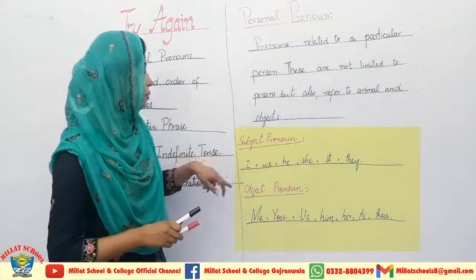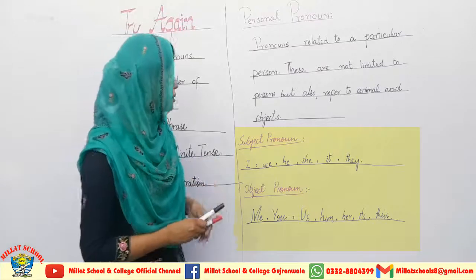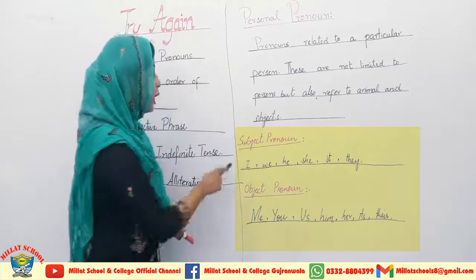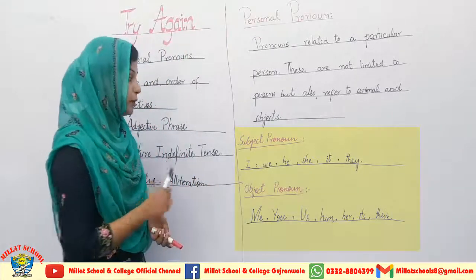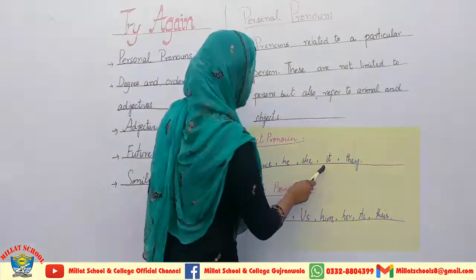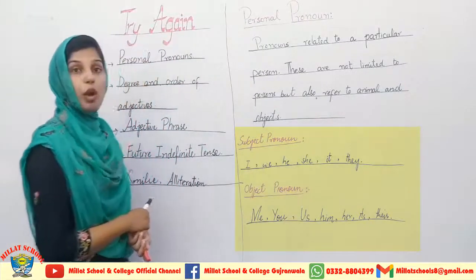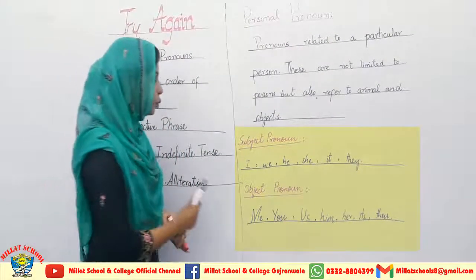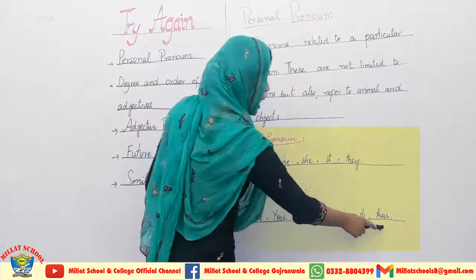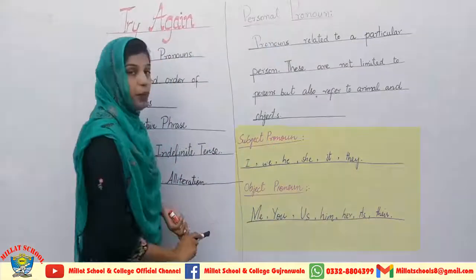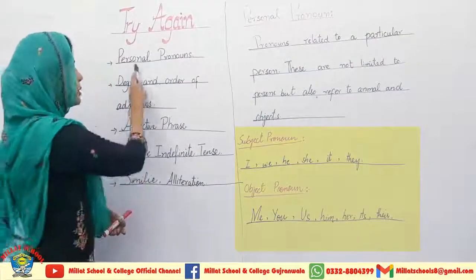Here are some pronouns and I have divided these pronouns into two categories, subject pronouns and object pronouns. These pronouns have been used for the subjects, that is for a person: I, we, he, she, it and they. These are the subject pronouns. And when we are going to talk about any object, then we will use me, you, us, him, her, its and their. These are the object pronouns. So this will surely help you to understand the first concept, personal pronouns.